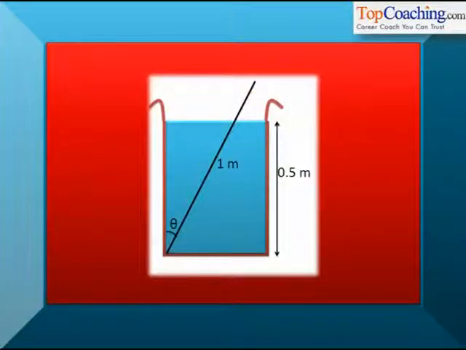This is the figure given along with the question. As you can see, there is this wooden rod or wooden plank that is hinged at one end of this jar. The length of the plank is 1 meter. The height of the liquid is 0.5 meters. We have to calculate the angle theta that this plank makes with the vertical in equilibrium.